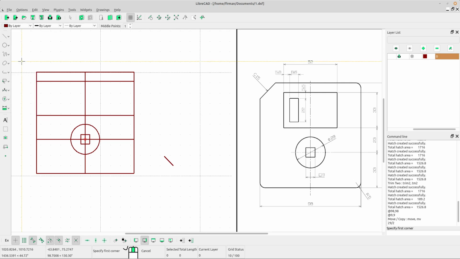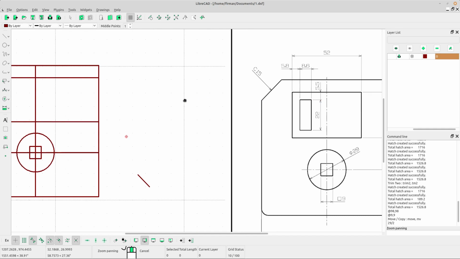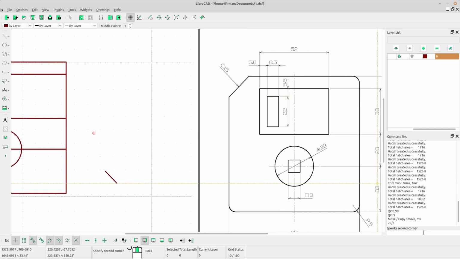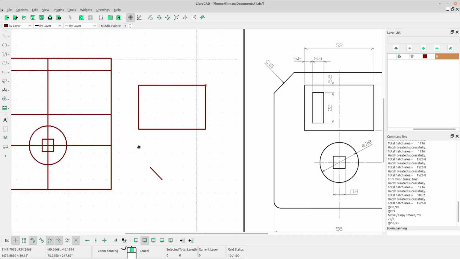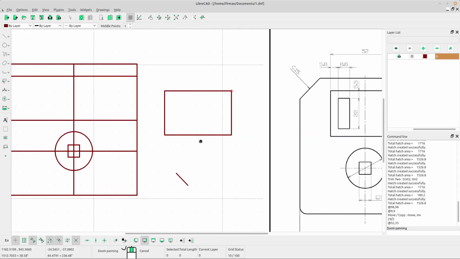Okay, next I think it is a rectangle. Select rectangle tool, left click anywhere. Then go to the command line form, type the dimension. The dimension is 52. Type add 52, 33. Okay, press enter. So we got the rectangle.